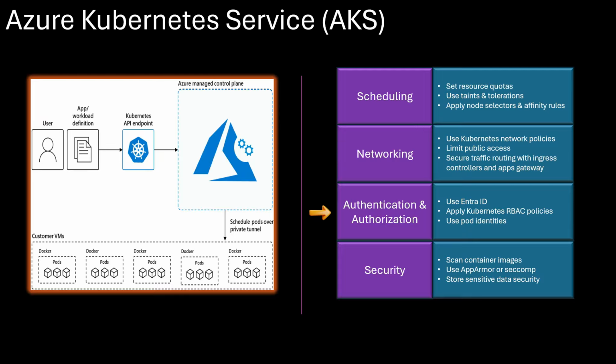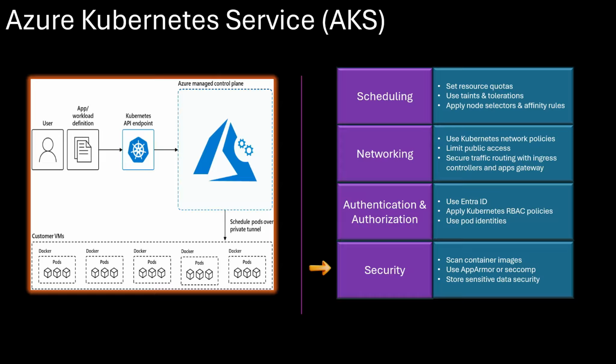If you want to control how traffic reaches your applications, use ingress controllers or Azure Application Gateway for secure routing. To restrict access to resources, you should integrate Microsoft Entra ID to manage authentication and apply role-based access control, so each user or service only has access to what they need. If your services need to communicate with other Azure resources, use pod identities to ensure secure authentication without exposing credentials.